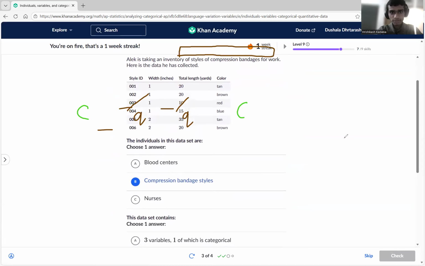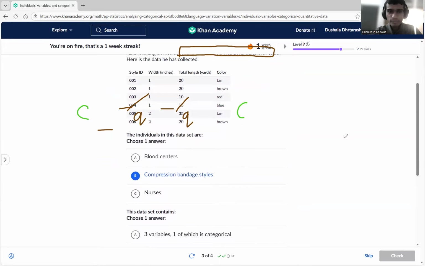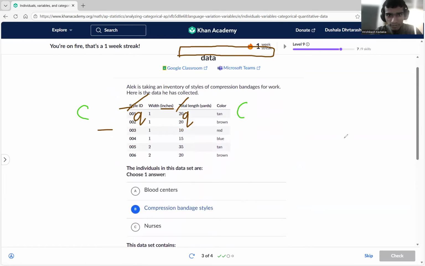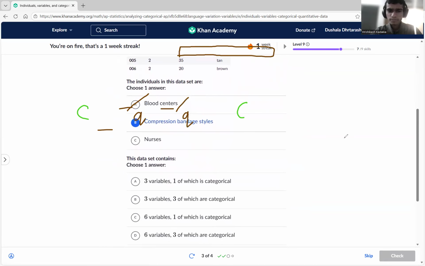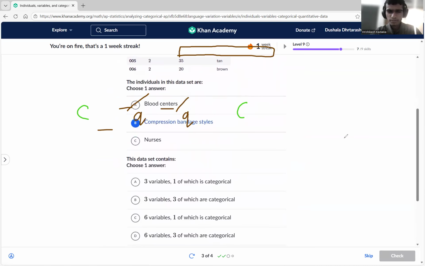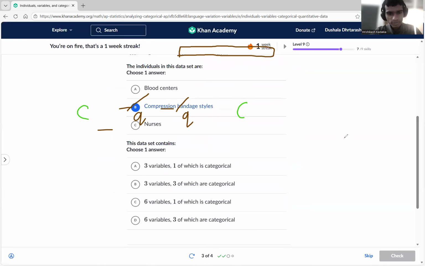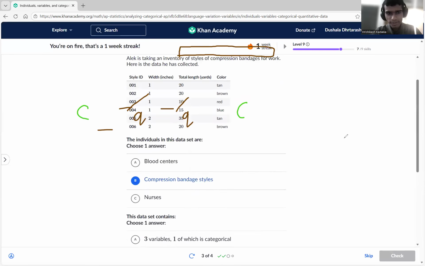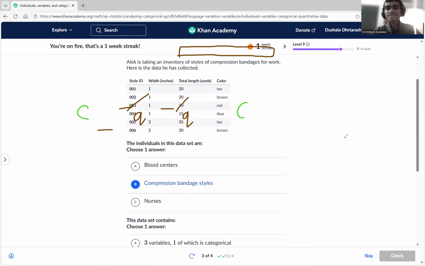Let's check that out. It should be four, or wait. How many variables should it be? Categorical. Wait, what are the same here? Let's choose some variable. Three variables, three of which are categorical. Okay. Wait, style ID. Okay, yeah, style ID is okay. I think I just got it messed up.